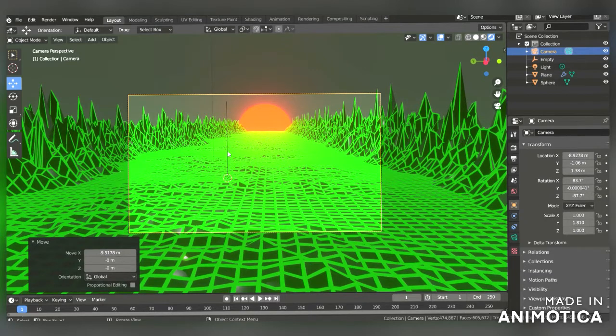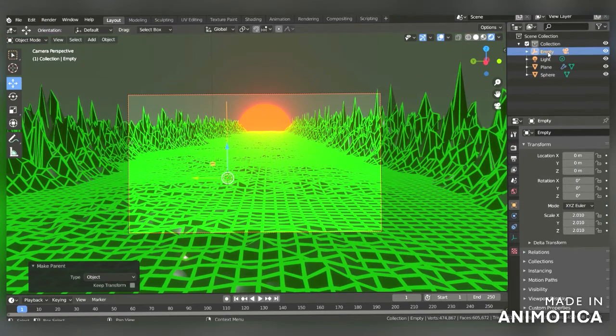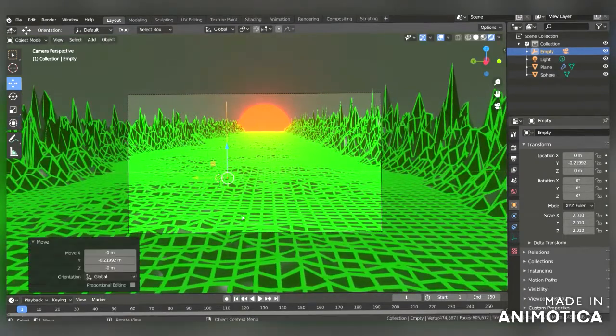Now hold on shift and select the empty and Ctrl P, object. Now when you move this empty, the camera will also move.